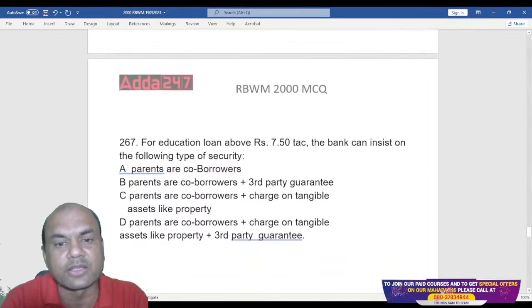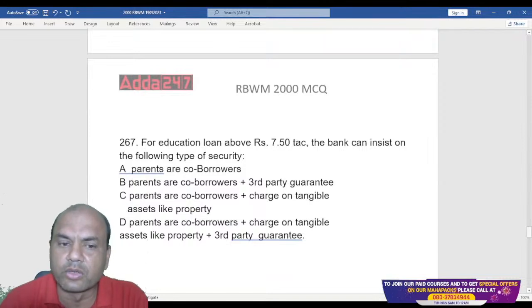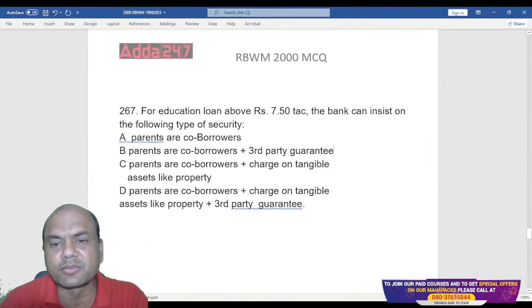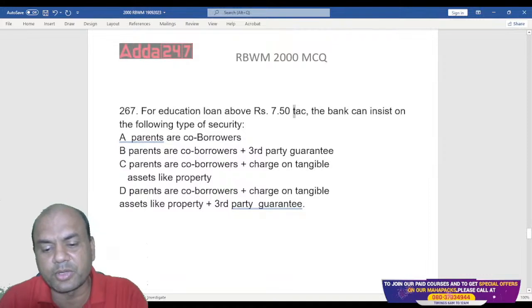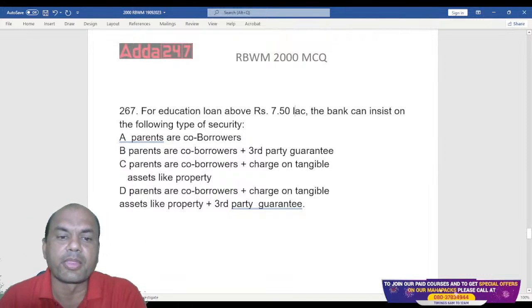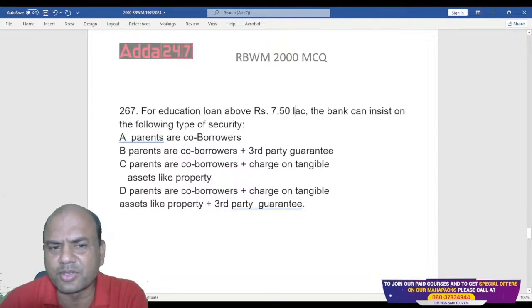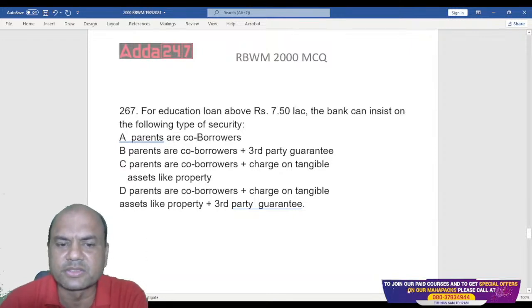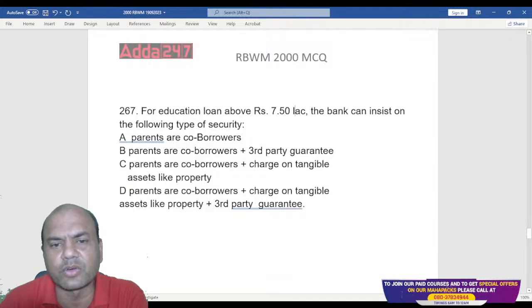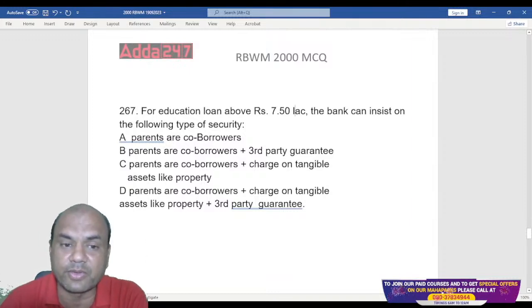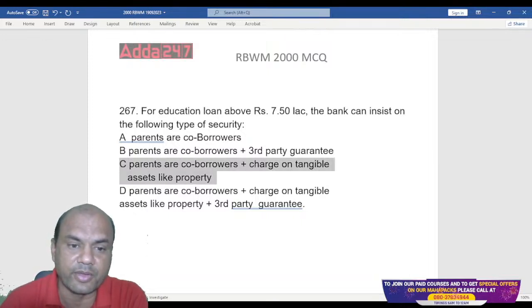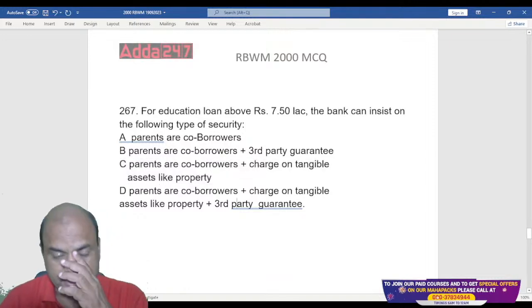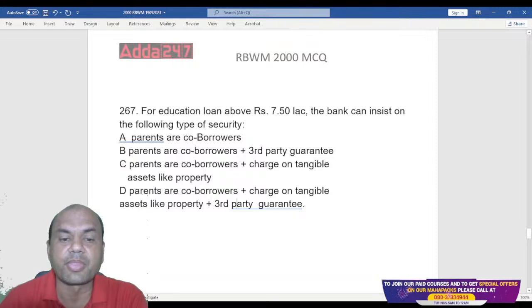Next one. For loans above 7.5 lakhs, banks insist on what? Above 7.5 lakhs, the answer is D, all. Now see here, the answers are the same: co-borrowers, parents, third party guarantee, charge on tangible assets, and all of these. So banks insist on what? Above 7.5 lakhs, banks take securities. So co-borrower plus fixed assets. Got it? Okay, move on.